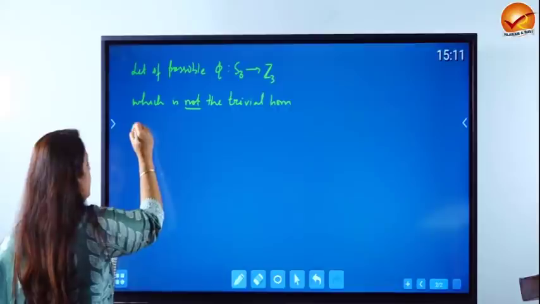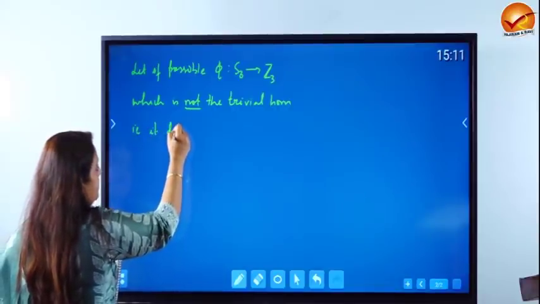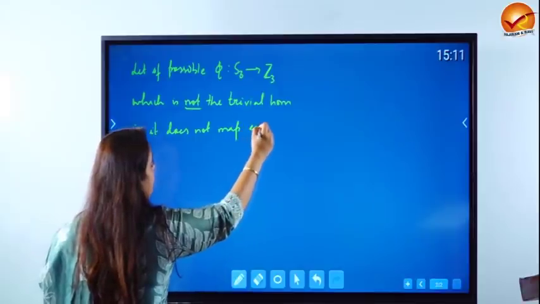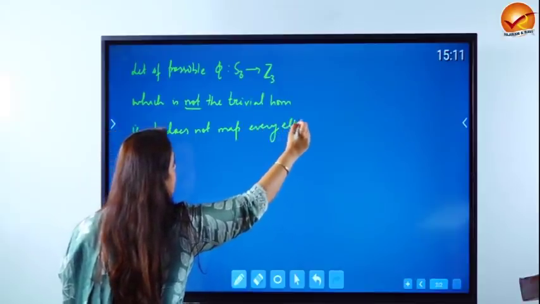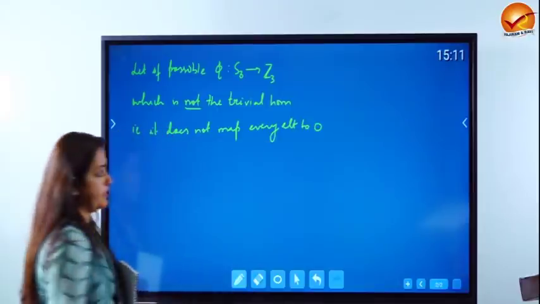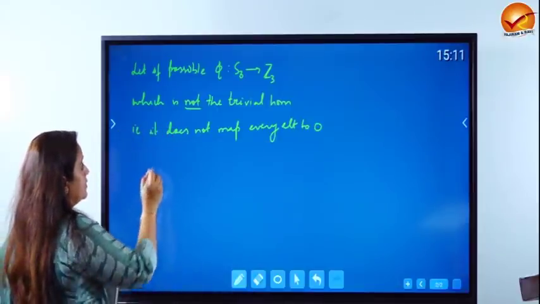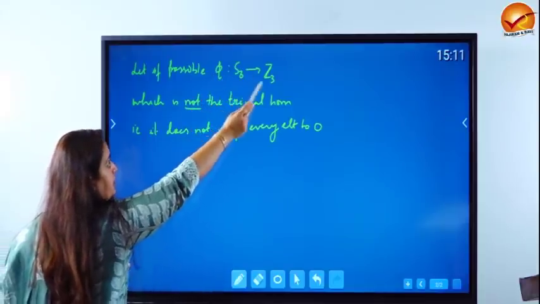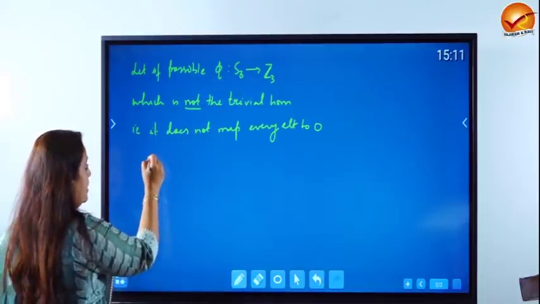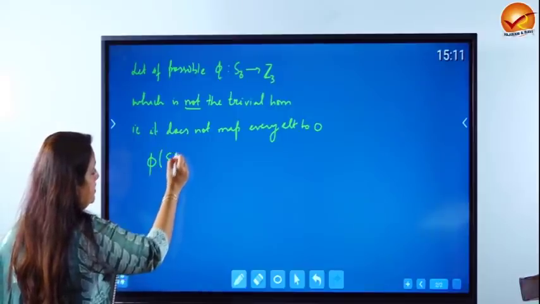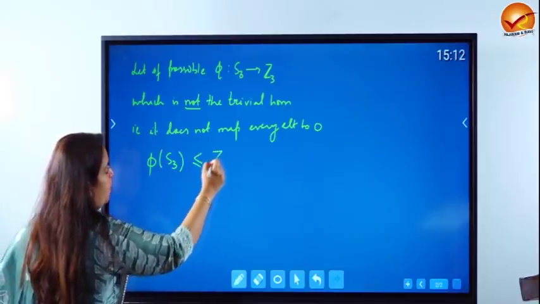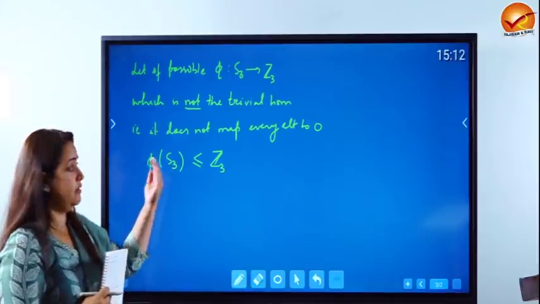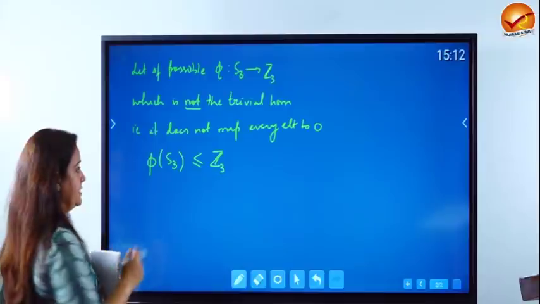That is, it does not map every element to 0. Okay. Now, we know that if phi is a homomorphism from S3 to Z3, then phi of S3 is going to be a subgroup of Z3. The homomorphic image of the domain is going to be a subgroup of Z3.